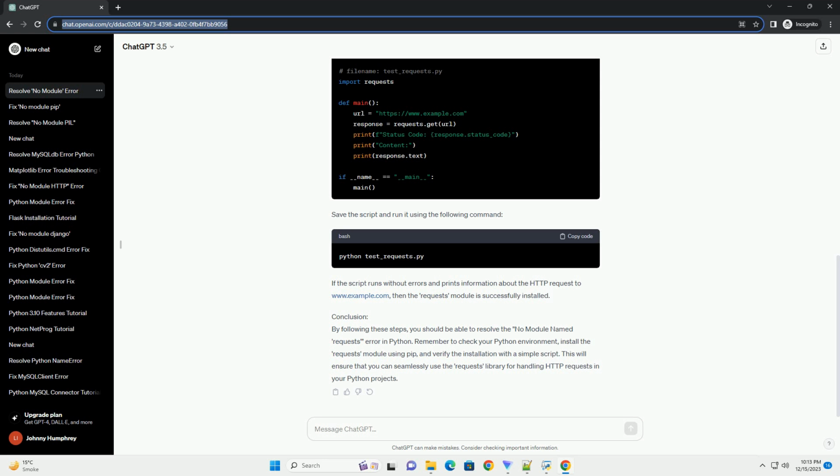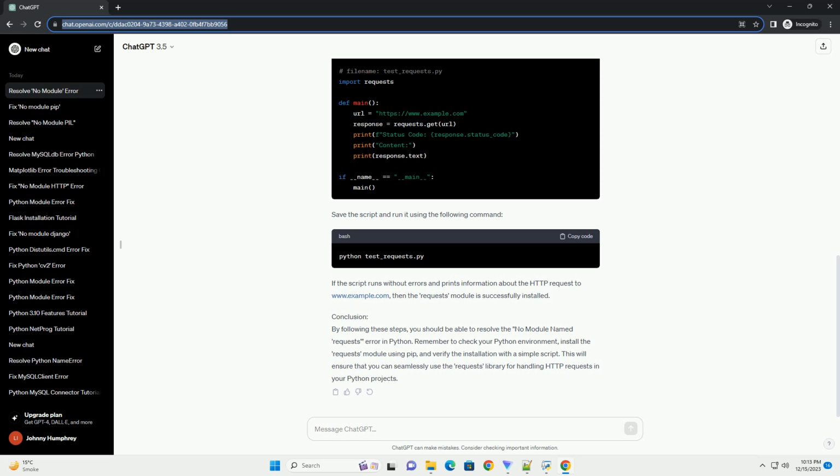Title: Resolving No Module Named Requests Error in Python. Introduction. One common issue that Python developers encounter is the No Module Named Requests error, especially when trying to use external libraries for handling HTTP requests. This error typically occurs when the required module, in this case, requests, is not installed in the Python environment. In this tutorial, we'll guide you through the process of resolving this error and installing the requests module.